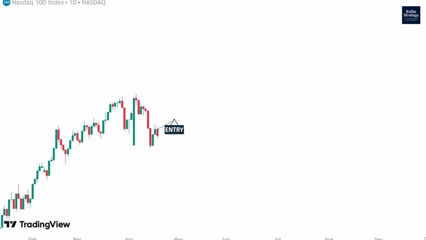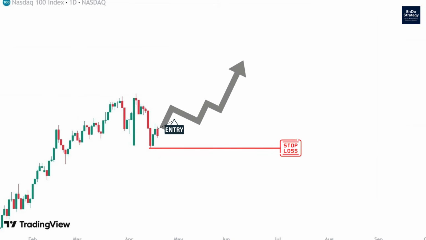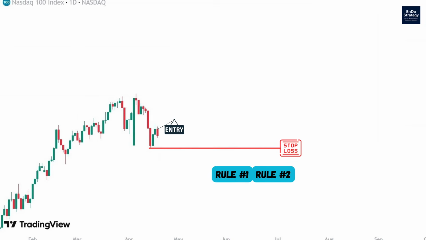When entering, we place the stop loss according to rule number 1 and use half of our total account balance to open the position according to rule number 2. If the market moves upward from here, we will open our second position after the next pullback. But if the market falls and hits our stop loss, then as soon as a bullish daily candle closes after the stop loss, we enter again following rule number 1 and rule number 2.